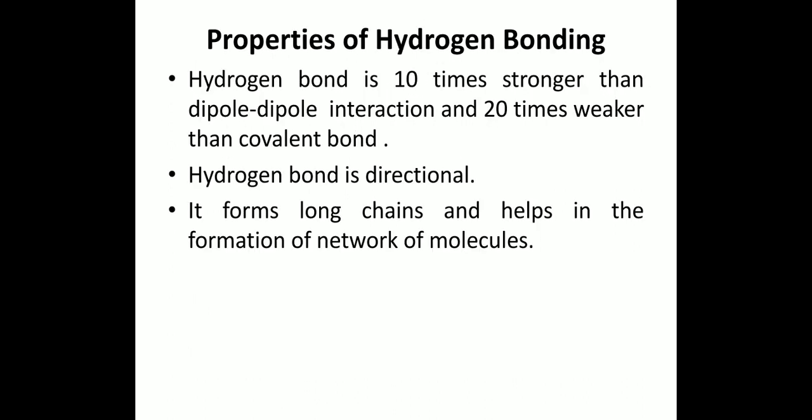Properties of hydrogen bonding. Hydrogen bond is 10 times stronger than dipole-dipole interaction and 20 times weaker than covalent bond. Because it is not a true type of bonding, but due to the presence of more electronegative elements such as oxygen, fluorine and nitrogen with lone pair of electrons, this force of attraction is stronger than dipole-dipole interaction. But as it is not the ordinary type of bond like ionic or covalent, it is 20 times weaker than a covalent bond. Hydrogen bond is directional. It forms long chains and helps in the formation of network of molecules.